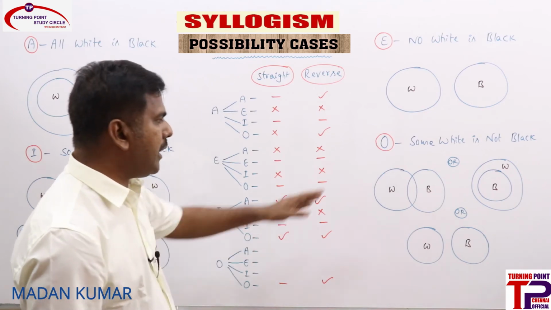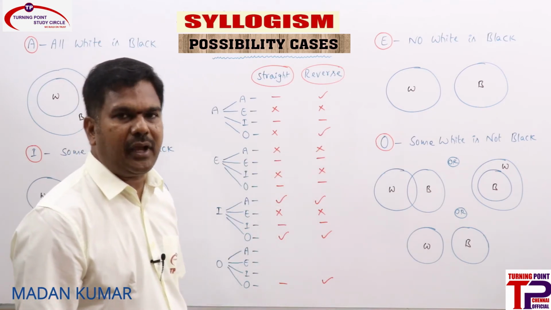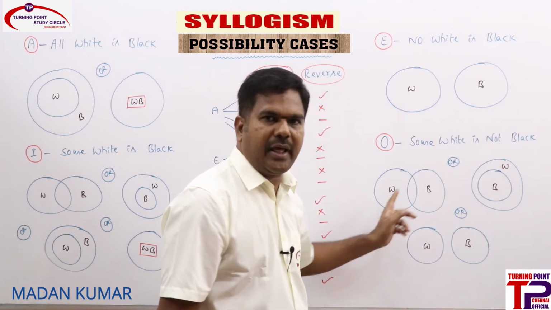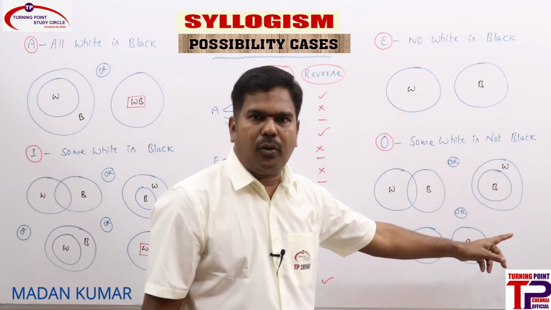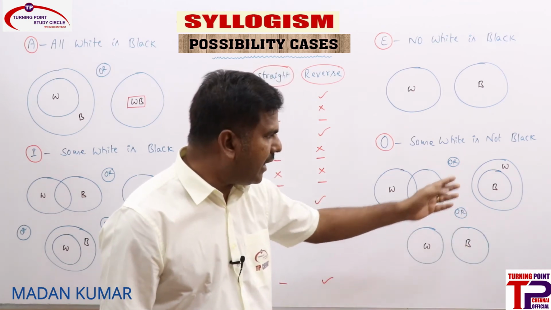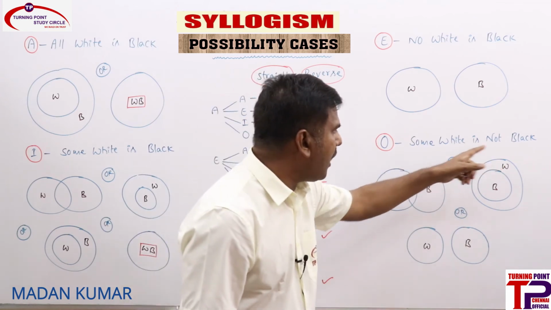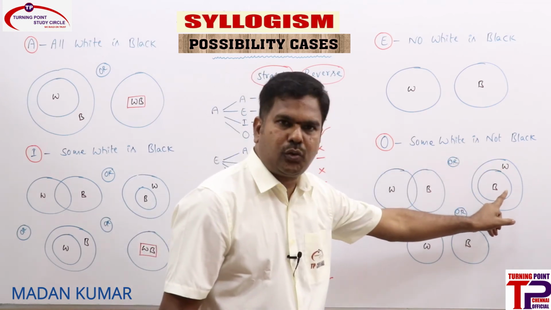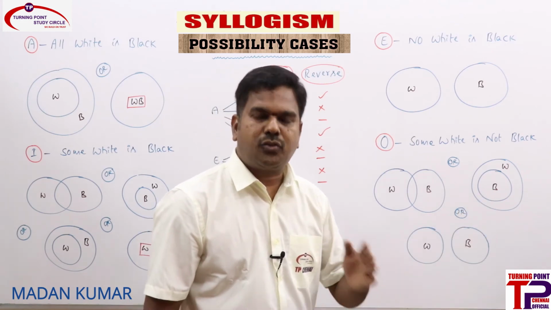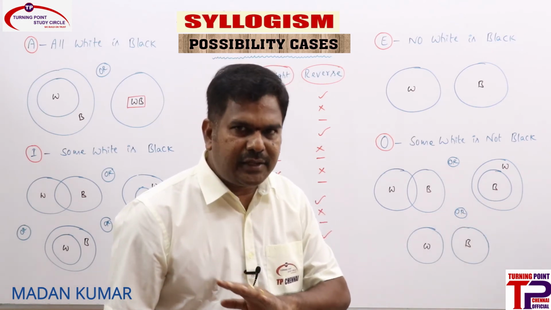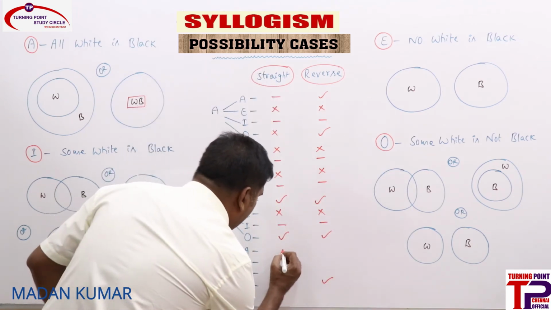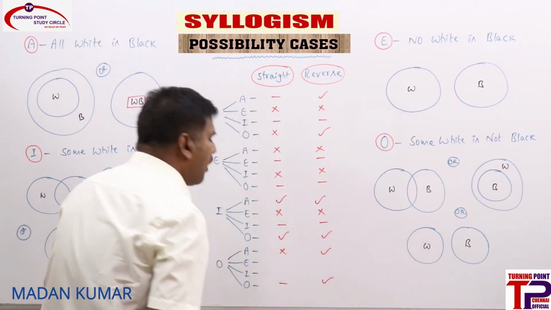Now see, for O statement, whether A straight is a possibility or not. What is A straight? All white is black. Is it true in any one of the diagrams? No, right? Whenever O statement is there, A straight is not a possibility. Can we say A reverse? What is A reverse? All black is white. Is it true? Yes, if it is true in any one of the diagrams, we need to go ahead with that. So whenever O statement is there, A straight is not a possibility, A reverse is a possibility.